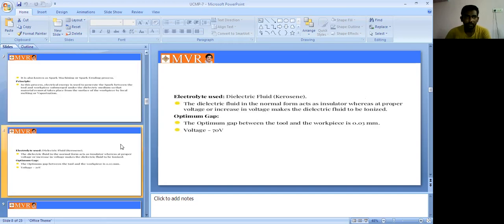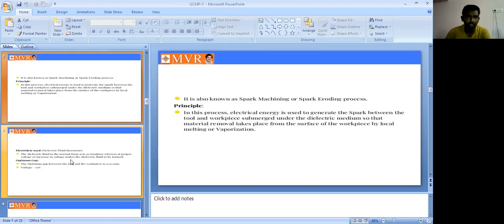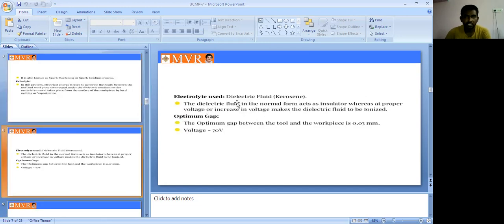In the basic principle of EDM, some parts are used. What are the parts? The first one is the electrolyte, the dielectric fluid used in EDM. In our previous classes, the fluid was water, but here the fluid is kerosene.